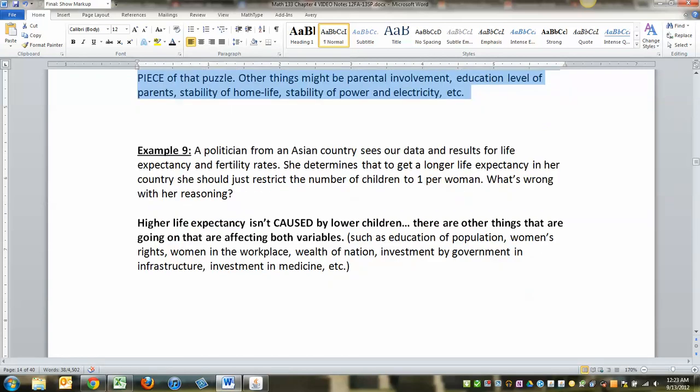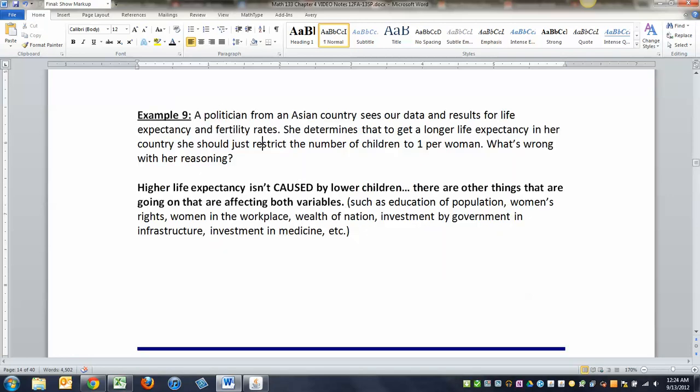And then I brought in a politician from an Asian country who sees our data about life expectancy and fertility rates. Remember, low amounts of kids meant high life expectancy, right? So if you just make a rule that everybody in your country can only have one kid, then you'll be fine, right? But the problem with that is that it doesn't really work. Higher life expectancy isn't caused by fewer children. It's that when you have fewer children in a country, other things are going on that are affecting it.